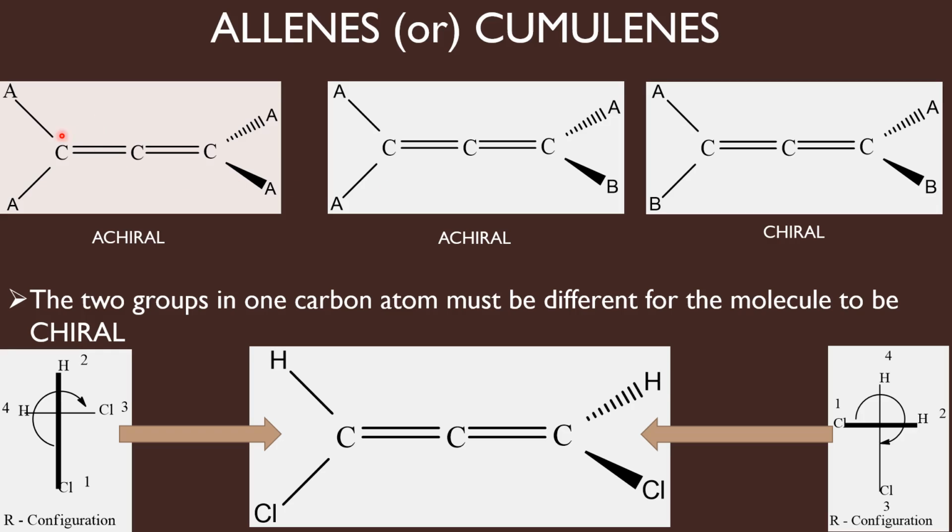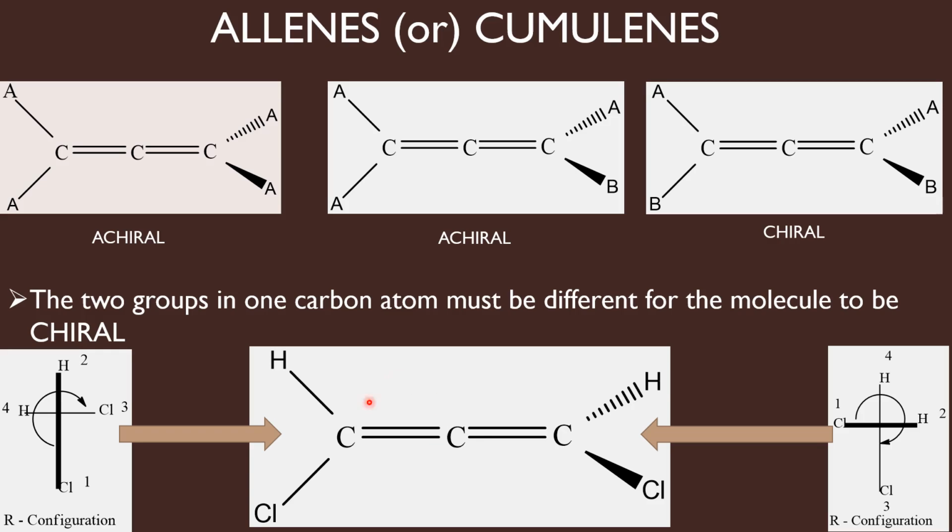And similar to that, here on both the ends we have similar groups, and there is no doubt this molecule also has got two planes of symmetry. Therefore this molecule also is achiral. So whenever the terminal carbon atoms are having different groups on both the ends, only then the allene becomes chiral. Otherwise, even at one end if you have similar groups, that molecule will be achiral. Now, when there are different groups, it becomes chiral, and we should know how to assign the absolute configuration for such a chiral molecule. Let us take this example.